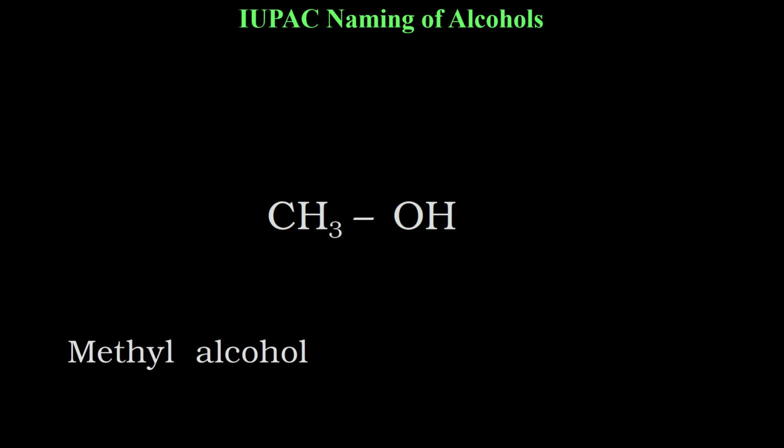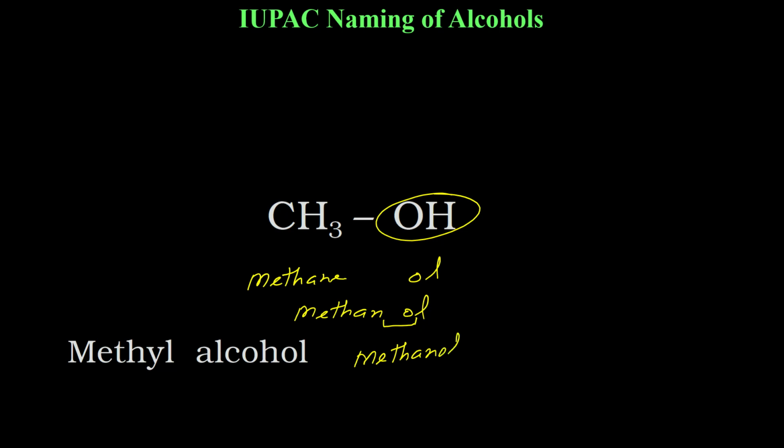So how will you do the IUPAC naming? You will first find the alkane related to the main chain, the root chain. The root chain is very small here, just one carbon, CH3. So the related alkane is methane here. So you will write methane, and alcohol will be "ol". So it should be methane-ol, but whenever you have two vowels in succession, this E is removed. So it will be methanol.